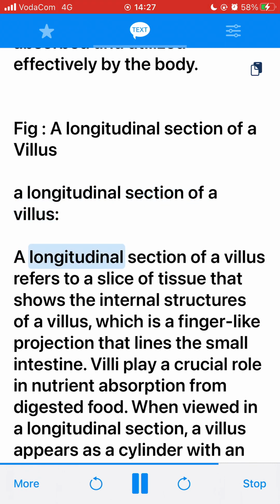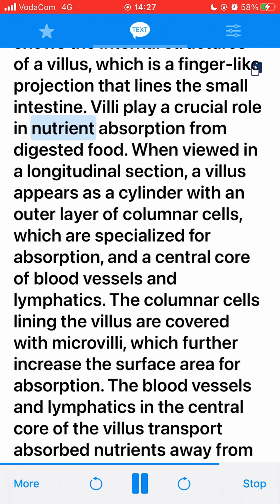A longitudinal section of a villus refers to a slice of tissue that shows the internal structures of a villus, which is a finger-like projection that lines the small intestine. Villi play a crucial role in nutrient absorption from digested food. When viewed in a longitudinal section, a villus appears as a cylinder with an outer layer of columnar cells, which are specialized for absorption, and a central core of blood vessels and lymphatics.